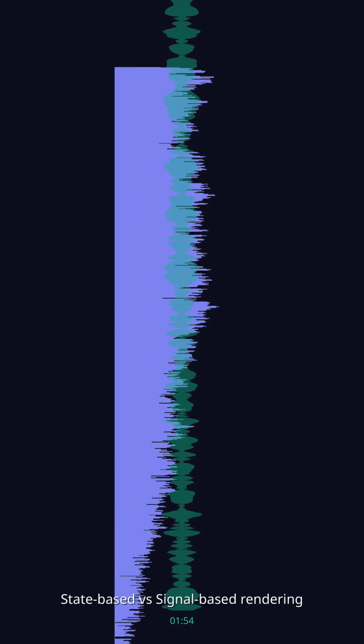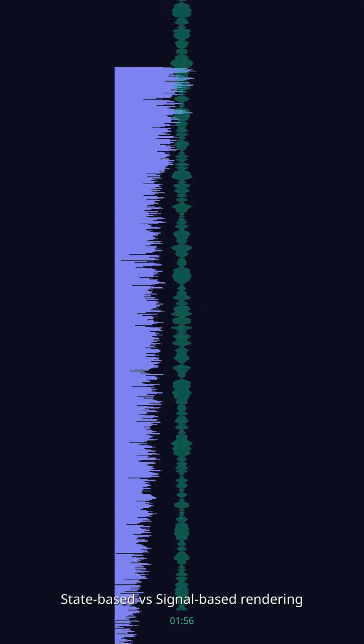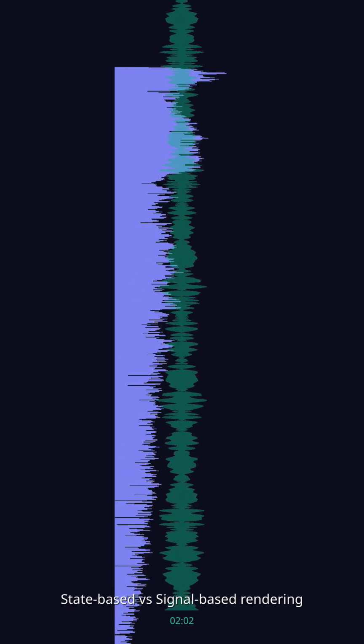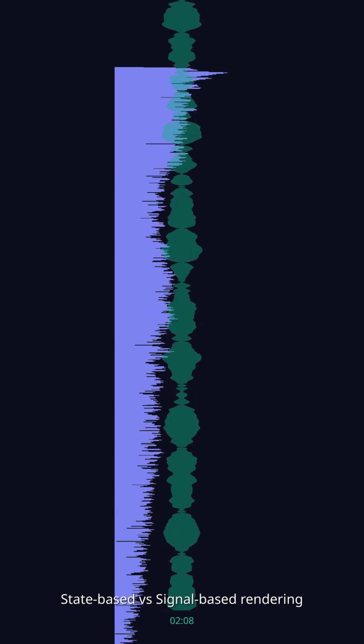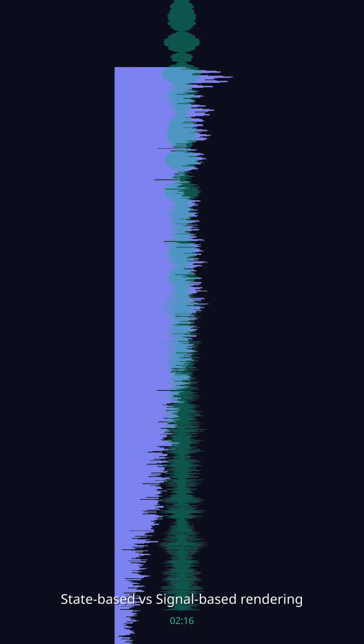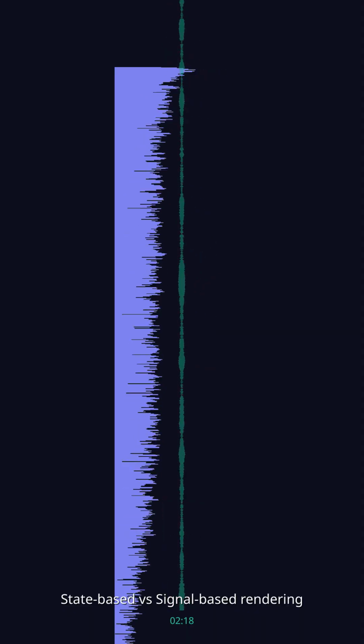When we think about state management in front-end frameworks, we often focus on the API, hooks, observables, or signals. However, there's a deeper paradigm shift at play where rendering happens. Okay, so there are two places where rendering can happen. One, rendering happens at the point where state is created, versus rendering happens where state is consumed.